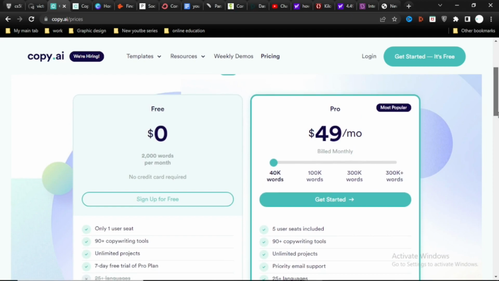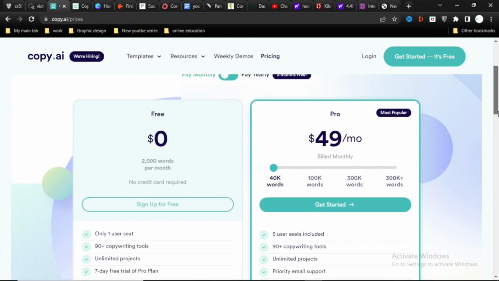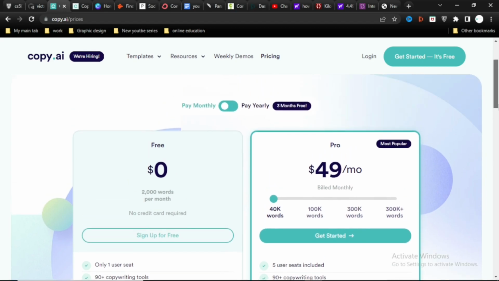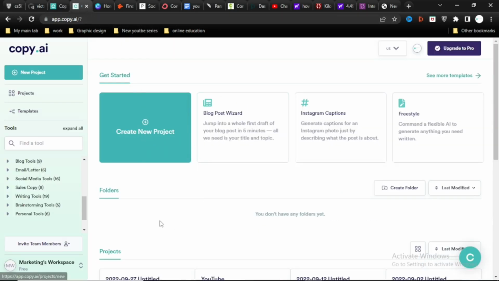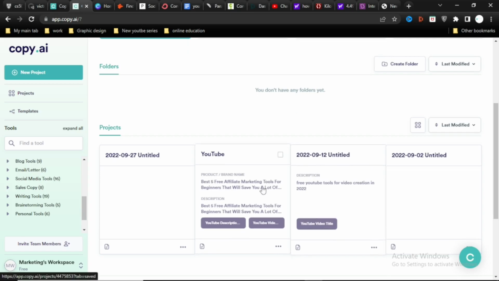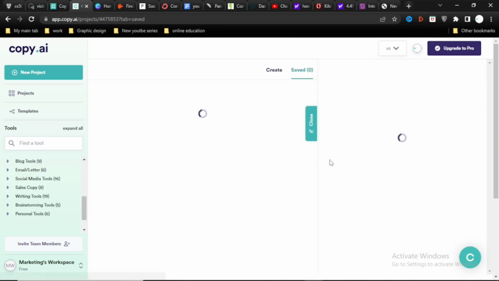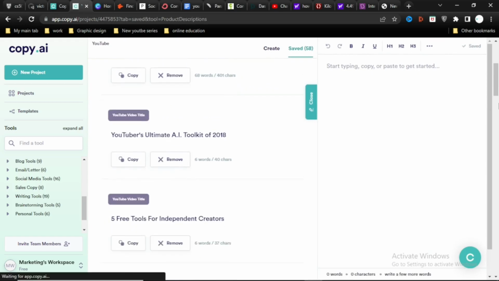On that free plan, you have access to more than 90 copywriting tools, 10 credits each month, and 25 languages are supported, and for a first timer you get a 100 credit incentive for the first month. You can create an endless number of blog titles, outlines, subject lines, subject ideas, and other pieces of writing with your pro plan, but that's only if you want to move further with the tool. Give Copy.ai a go. It's risk-free, and you won't be losing anything if you don't like the tool. But if you don't like it, do give this writing partner a chance. So let's move on to the next tool.